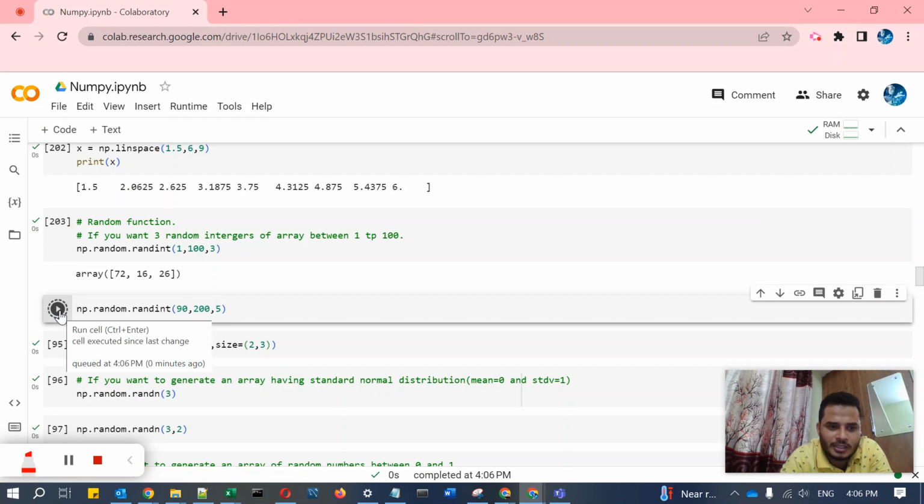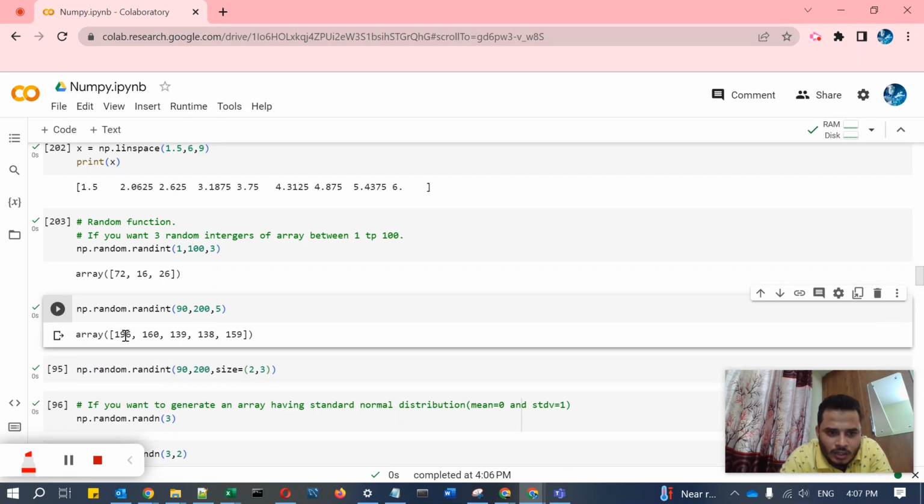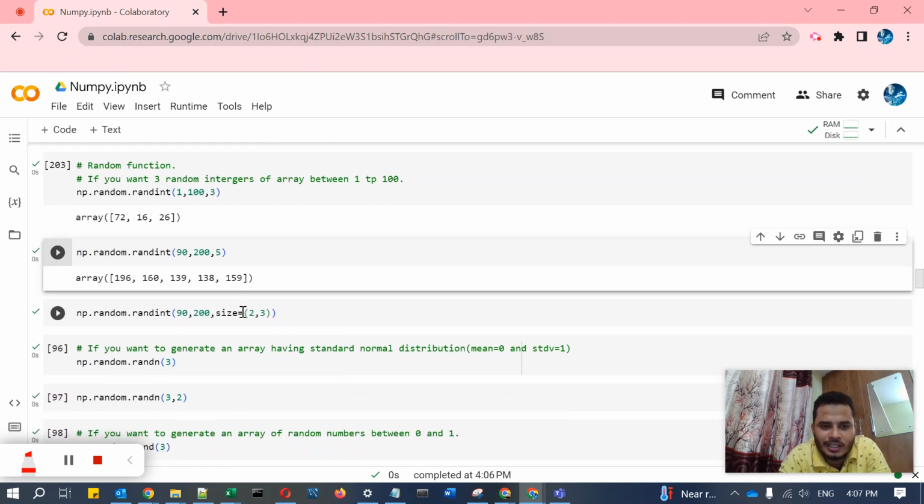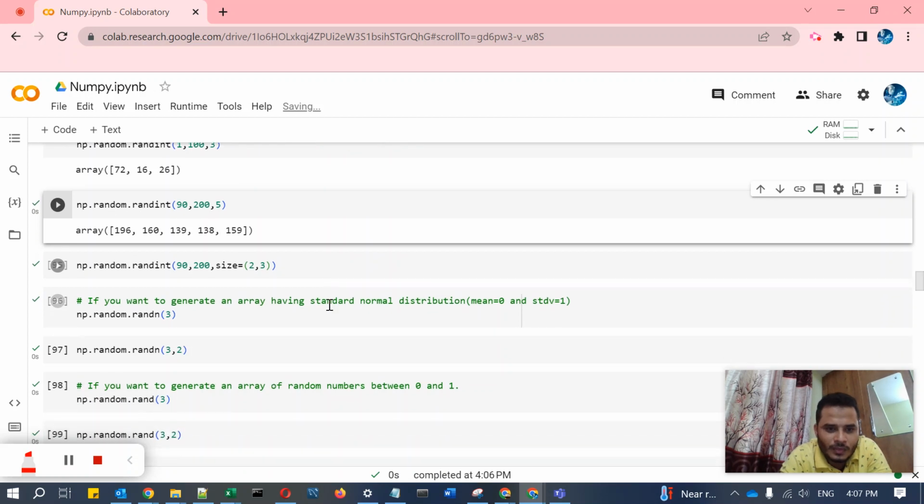It is the second example actually. See, it's between 90 to 200, five random elements. np.random.randint will help to create the array like this. You can specify the size as well, like the matrix size, the multi-dimension size. np.random.randint, between 90 to 200, it will be a 2 cross 3 matrix.